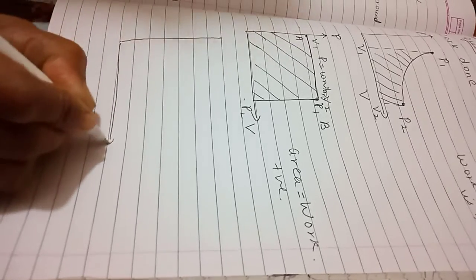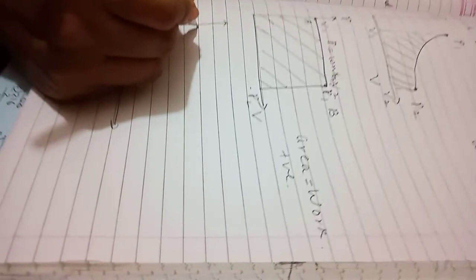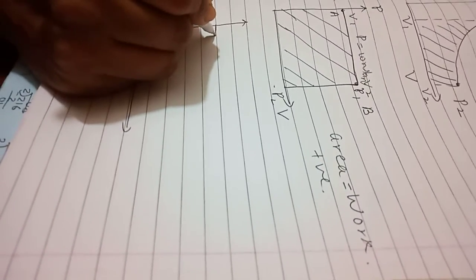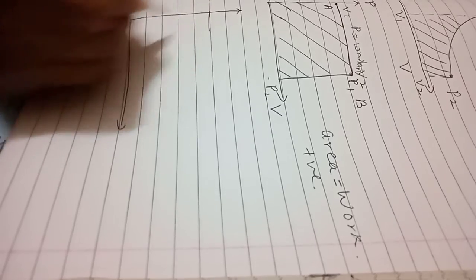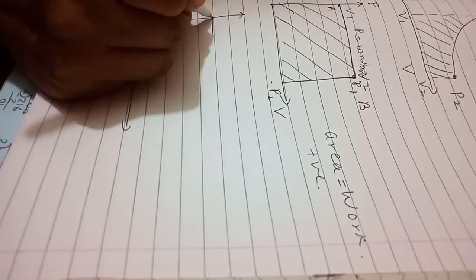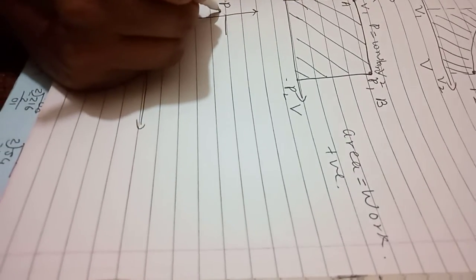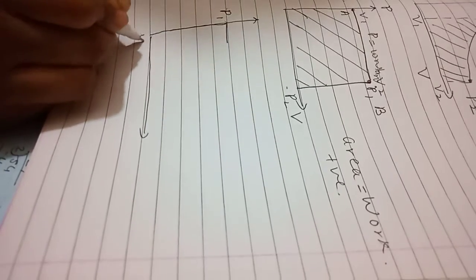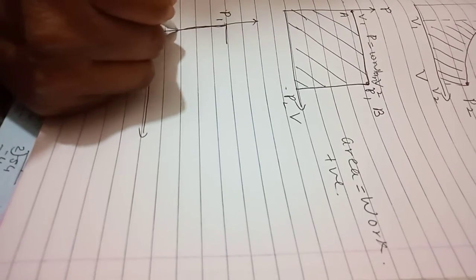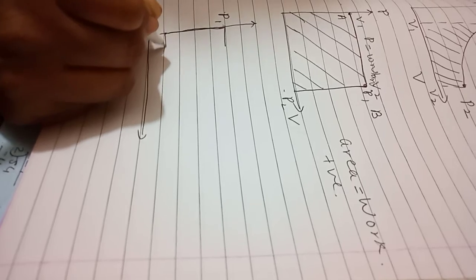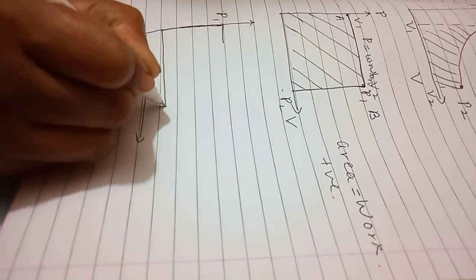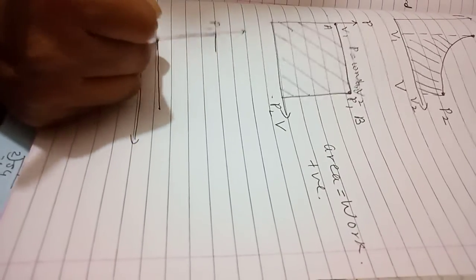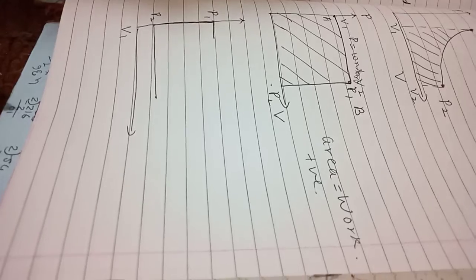Here what we are going to do is, we are going to keep the volume constant, we are going to decrease the pressure and then increase the volume, pressure decrease from P1 to P2.